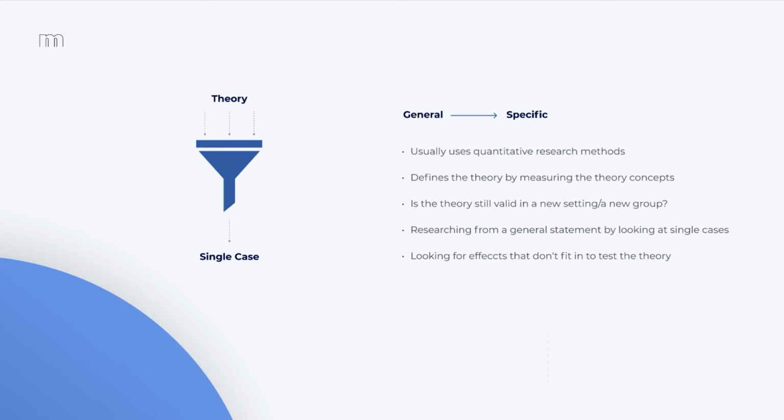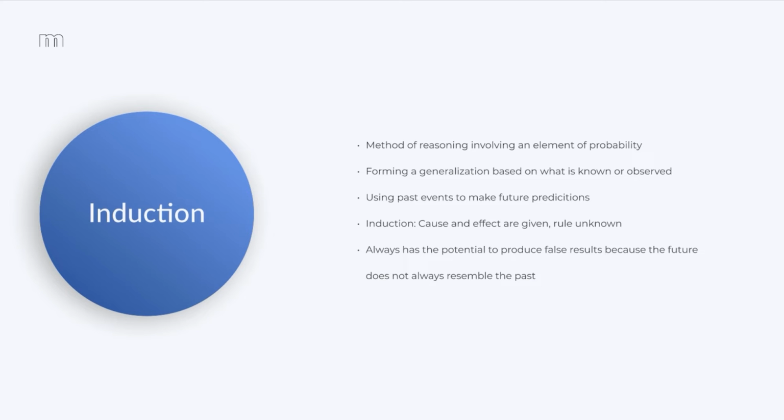Moving on with induction. Induction is a method of reasoning that involves an element of probability. We are now forming a generalization based on what is known or observed, so we go from specific to unspecific. Induction is mostly used to make future predictions based on past events. Now we have a cause and effect and have to form a rule out of it. This means that there is always a chance of false results, since we simply cannot see the future and the future doesn't always resemble the past.